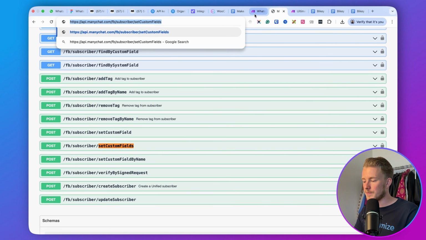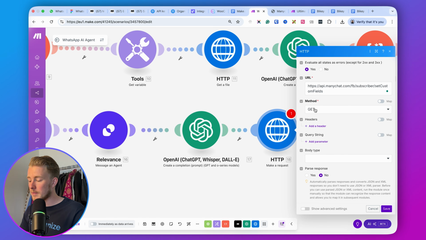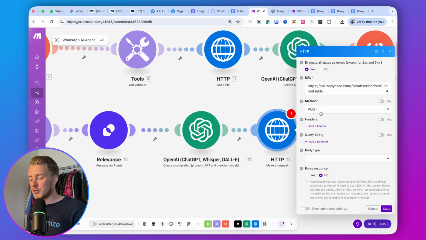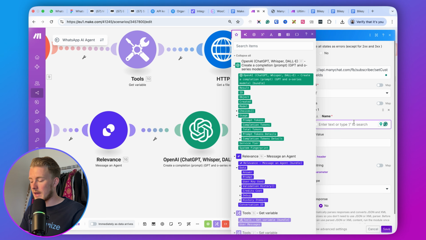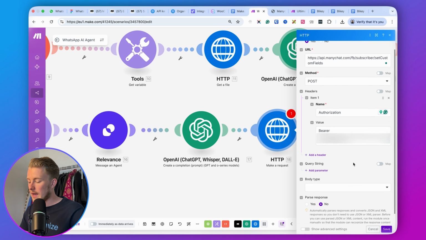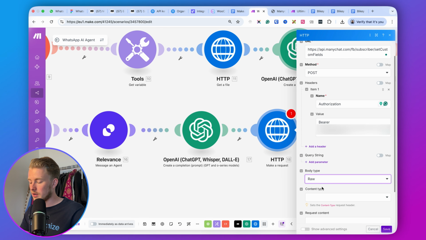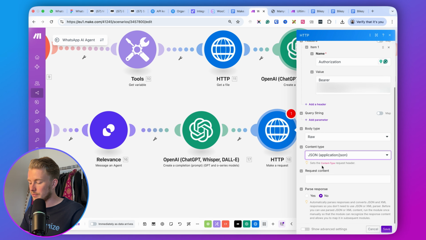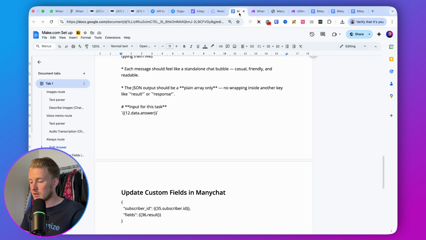So we can copy this, then paste it over here. Then the method that we do is posting, because with an API call, when you send data to a tool, which we do right now, we post the data like a postman. So that's why the method is post. Then we need to add a header. So the header will be called authorization and then bearer. And then here we need to add the API token from Manychat. So that's the one we copied before. So we can basically copy this and then paste it over here. And then the body type will be raw. The content type will be JSON. And then the request content, I have that also in the file.